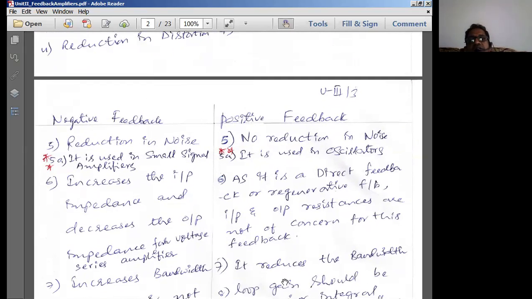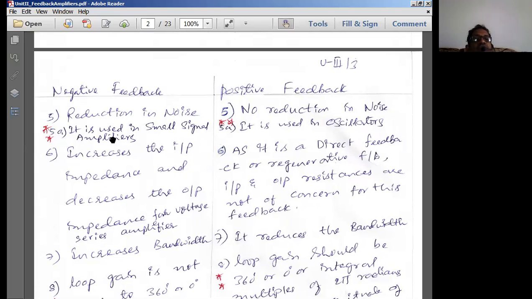Then next is reduction in noise. So that is also going to be there, reduction in noise in negative feedback. Noise means what? You're normally going to get some hum sound in the output of the amplifier circuit. Next difference is use in small signal amplifiers. Negative feedback amplifiers are used in small signal amplifiers. That is, the application is what? Where we use small signal amplifier applications, we use negative feedback amplifiers.